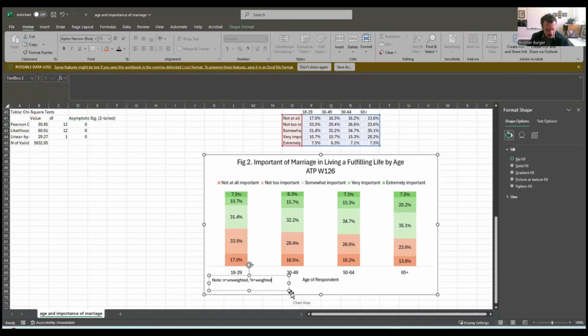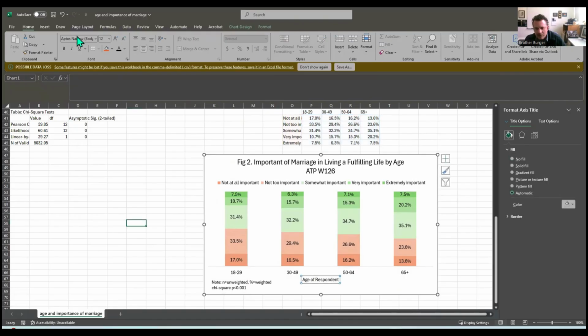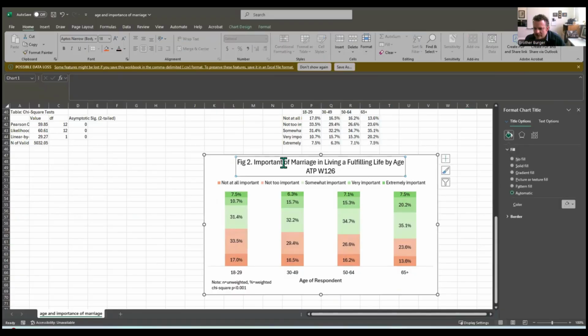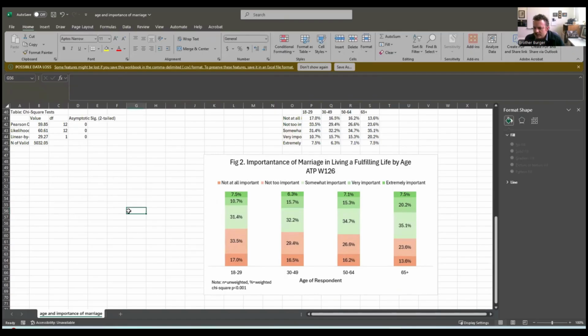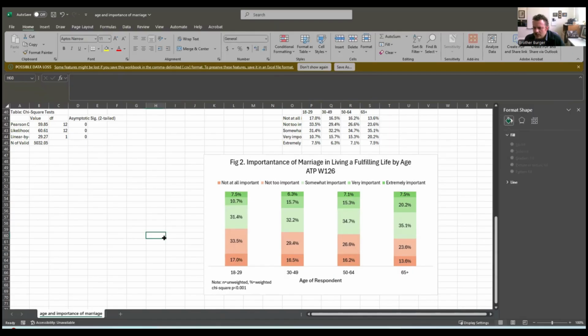So we're going to add that information here. So we're going to say chi-square, p is less than 0.001. Hot dang. I'm going to make this one bigger. Age of respondent. Importance of marriage and living a fulfilling life by age. American Trends Panel, weight 126. Yeah, I think that looks good.